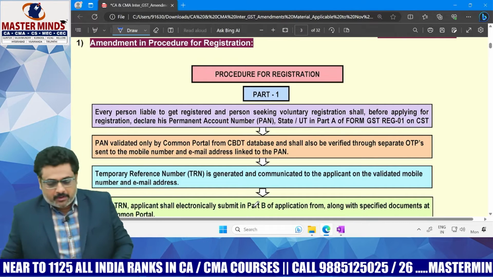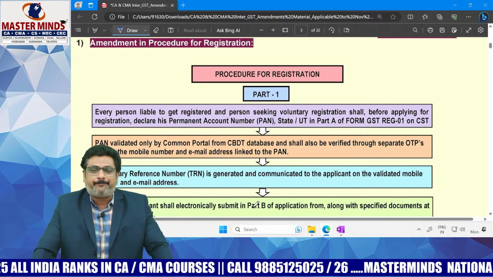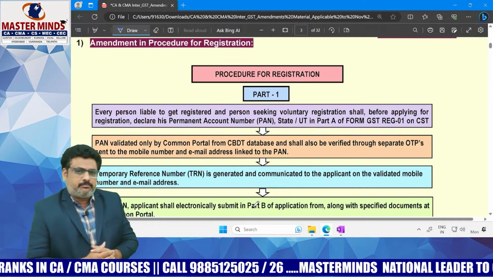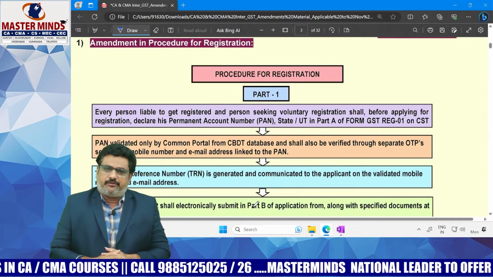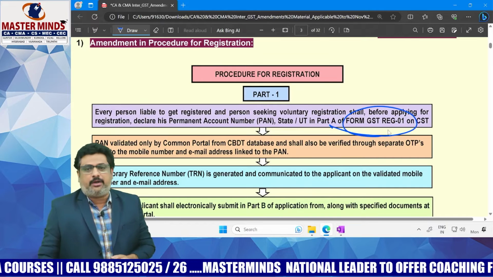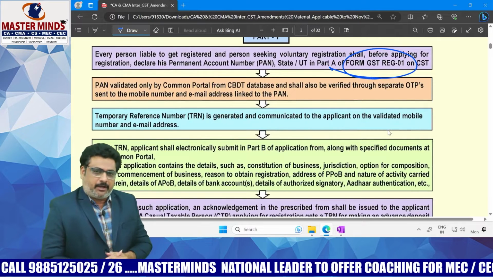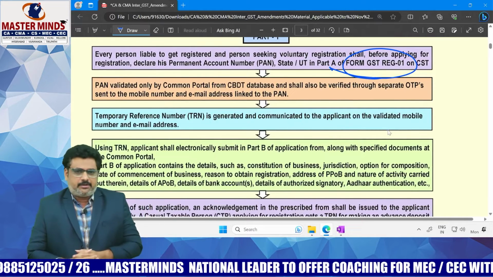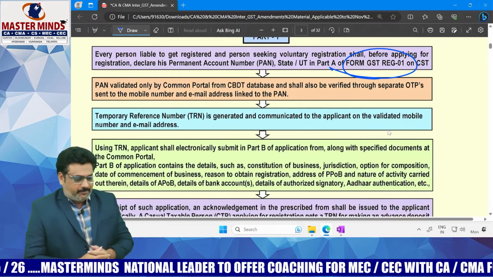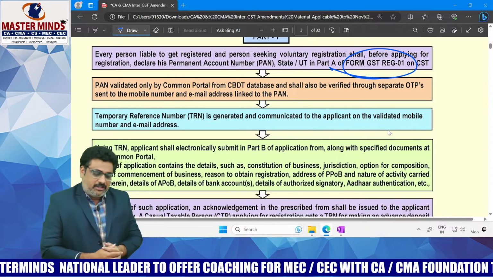So what is the registration procedure? What do we know about it? Generally, what is the form number with respect to GST registration? REG-01. In REG-01, two parts will be there, Part A and Part B. Generally, what are the details we will submit in Part A? Applicant shall declare his PAN, mobile number, email ID, state.